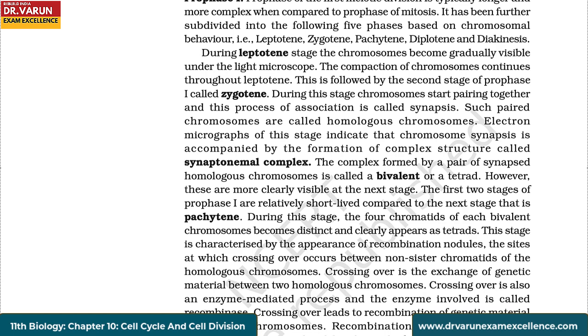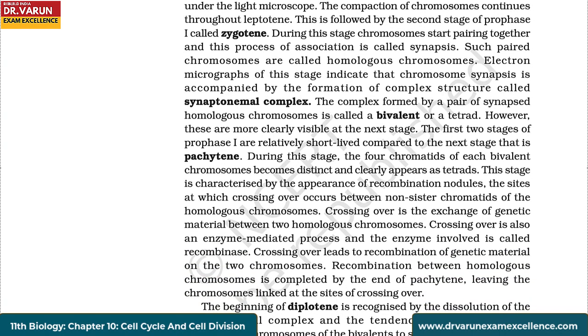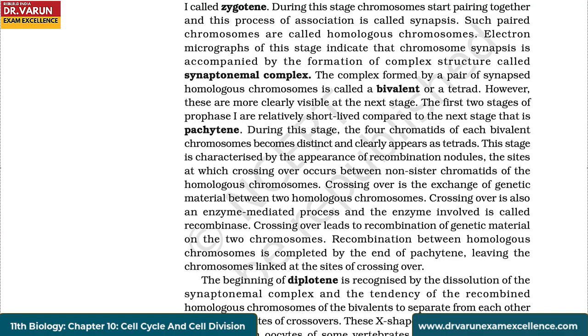Electron micrographs of this stage indicate that chromosome synapsis is accompanied by the formation of complex structure called synaptonemal complex. The complex formed by a pair of synapsed homologous chromosomes is called a bivalent or a tetrad. However, these are more clearly visible at the next stage. The first two stages of prophase 1 are relatively short-lived compared to the next stage, that is pachytene.